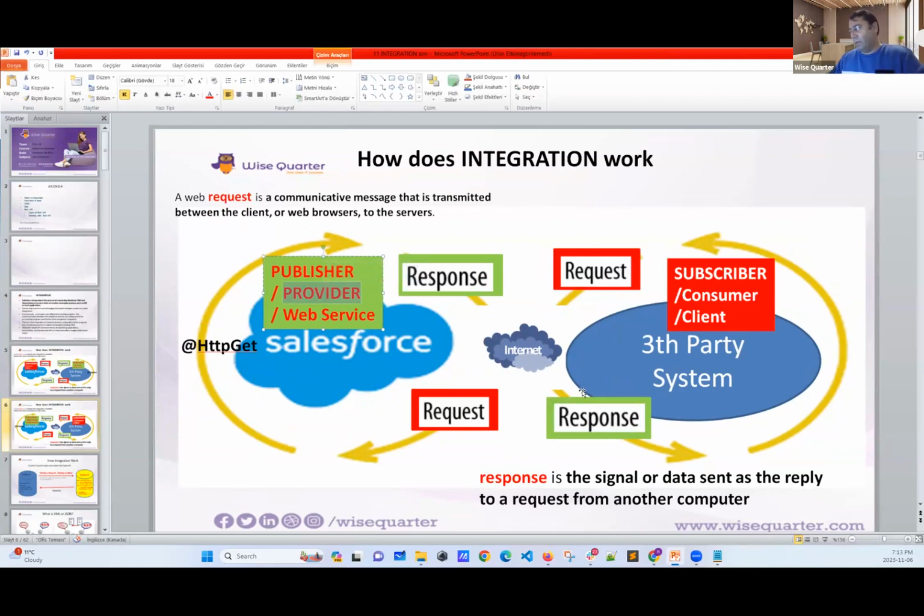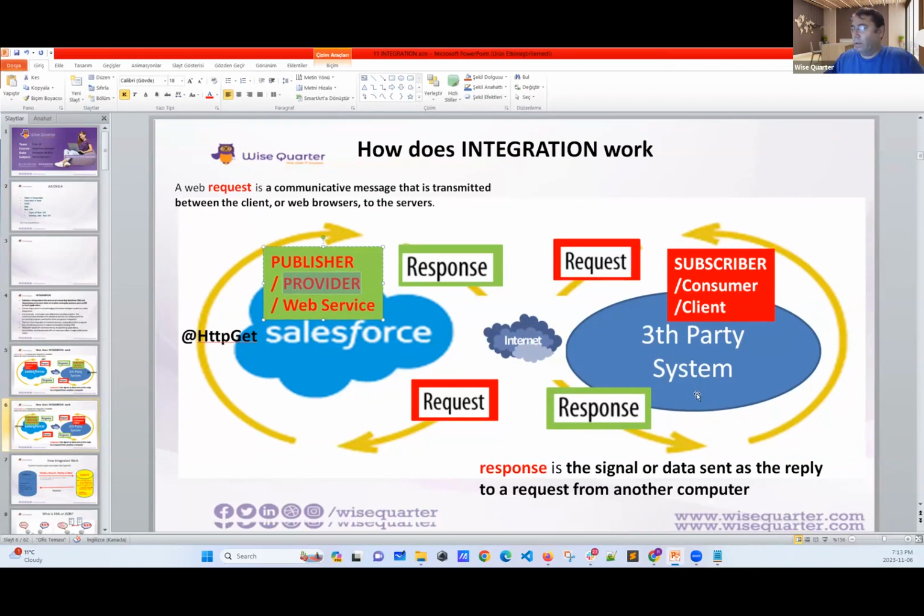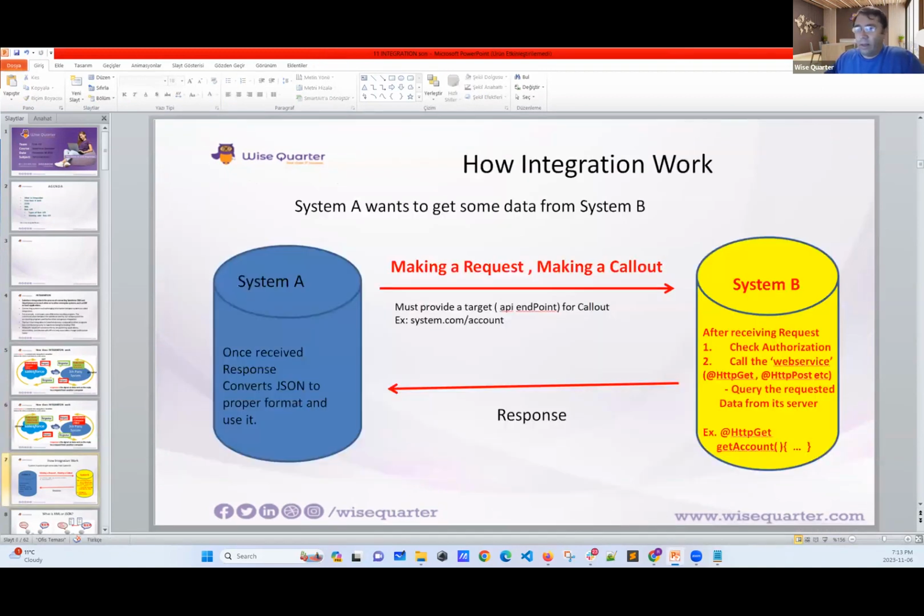This is the easiest part. Now, one side makes the requests, the second side provides the data. That's the thing. Okay, now let's continue. Let's dive a little bit deeper here. This is a little bit technical.